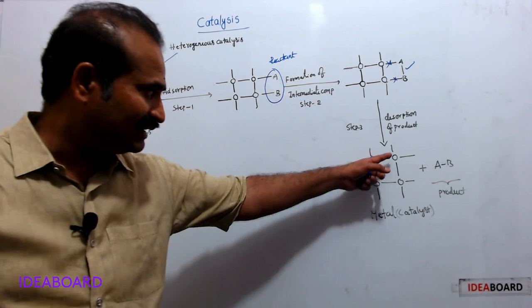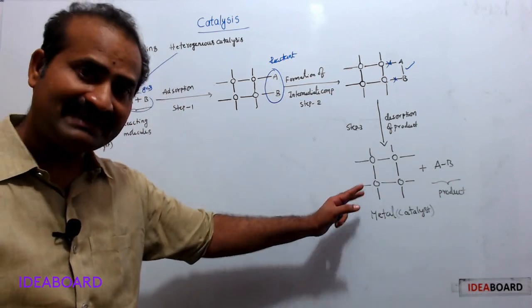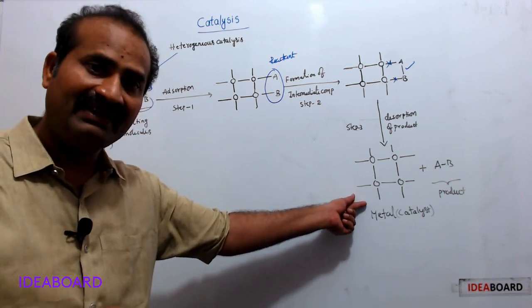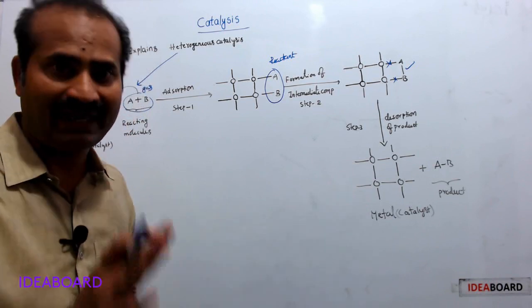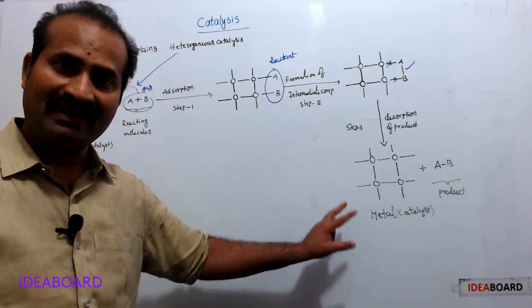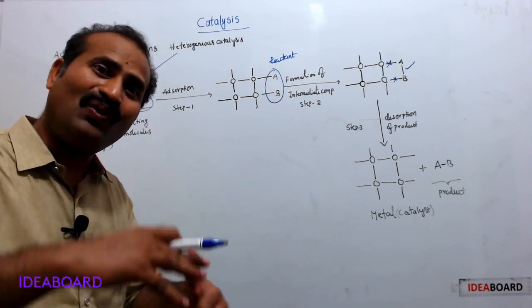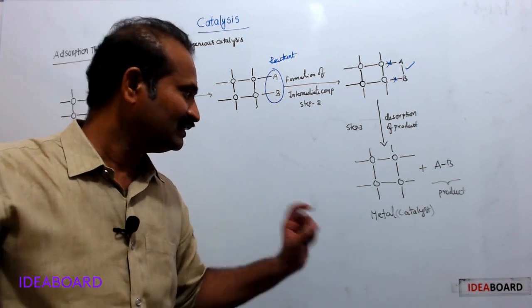Moreover, in terms of mass and chemical composition, it remains as it is. It is again ready for further reaction. Again, it is ready to catalyze one more reaction. That's why it is not consumed. A small amount of catalyst can catalyze more reactions. So the efficiency of the catalyst is high.